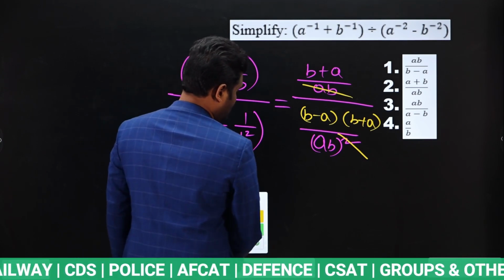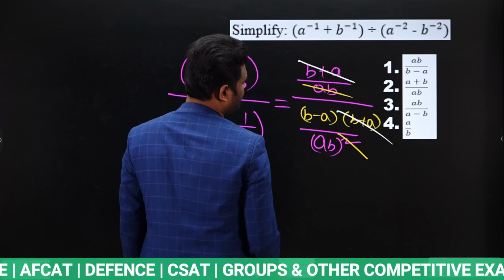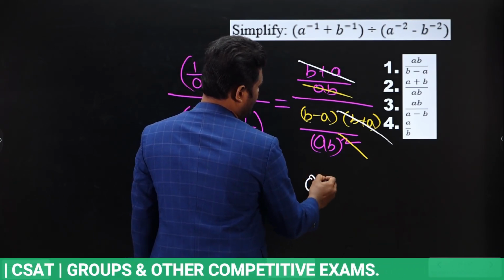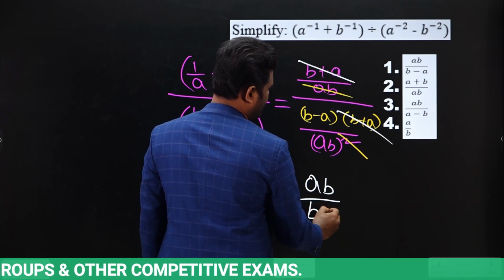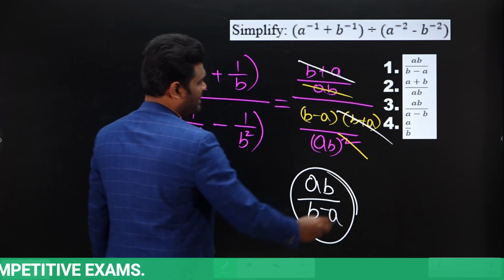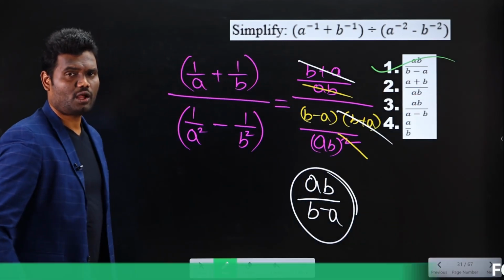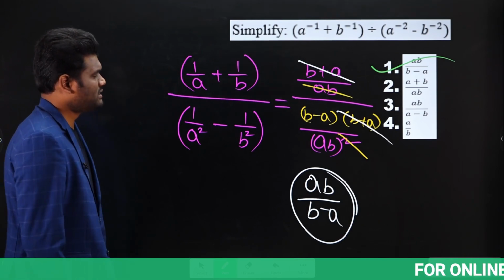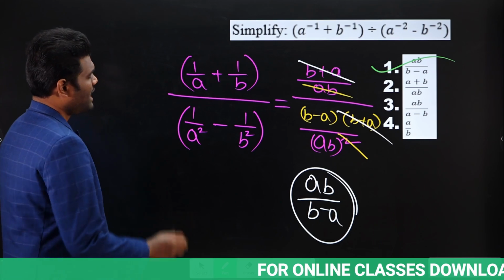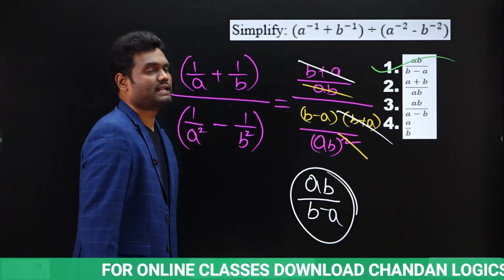Now, if you observe here, what happened? B plus a gets cancelled. Then finally we are left out with what? Finally we are left out with ab by b minus a, yes or no? Finally we are left with ab by b minus a. So this will be our answer, ab by b minus a. Okay? Very, very simple. Just you have to simplify this. Once you simplify this, after calculating, we will get the answer ab by b minus a. Okay.